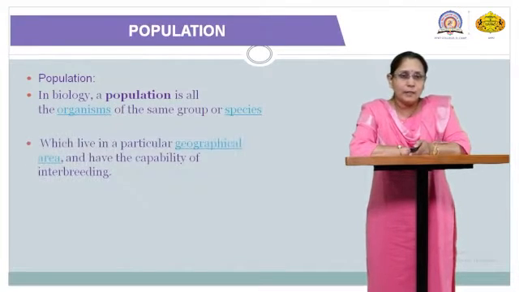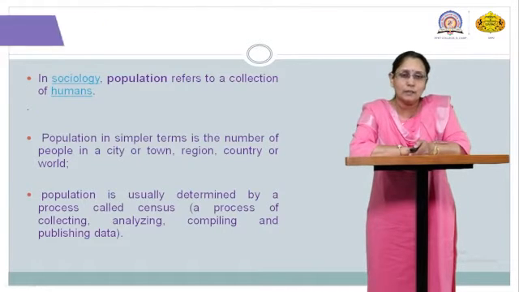As we have already defined population, what is meant by population? In biology, these are the organisms of the same group or species in a particular geographical area, and the characteristic feature is that they are capable of interbreeding. So population indicates a group of organisms which belong to the same species, have the capability of interbreeding, and are specified in a particular geographical area.